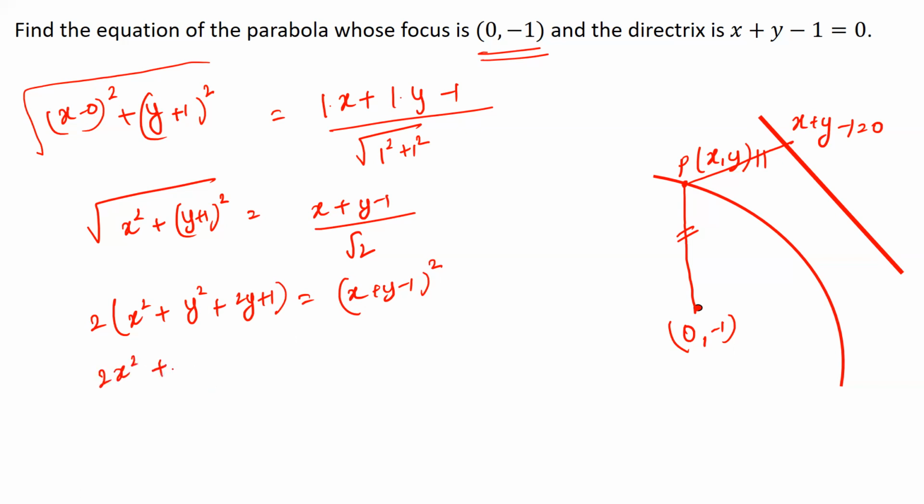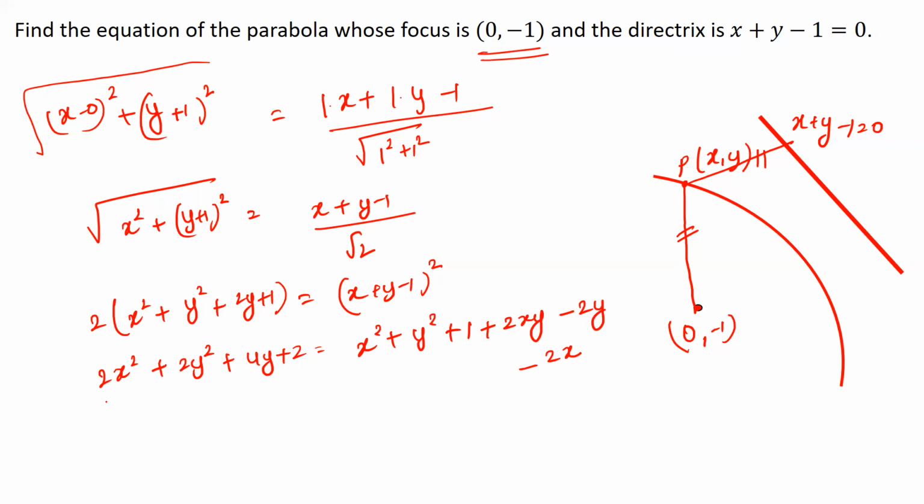On simplification, I get 2x square plus 2y square plus 4y plus 2 is equal to, so now we apply the formula of a plus b plus c the whole squared, which is a square plus b squared plus c squared plus 2ab plus 2bc and plus 2ca. Because the c is minus 1 over here, I adjust accordingly.